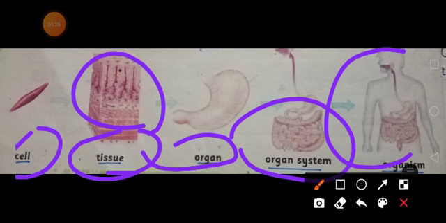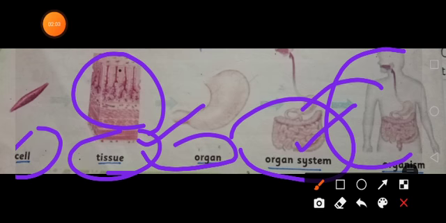How is an organism formed? An organism is formed by many different organ systems, and organ systems are formed by different organs, and different organs are developed from tissues. And tissues form when two or more cells are combined together. Students, does an organ system perform a specific function? Yes, organ systems perform specific functions, and they combine to form an organism.